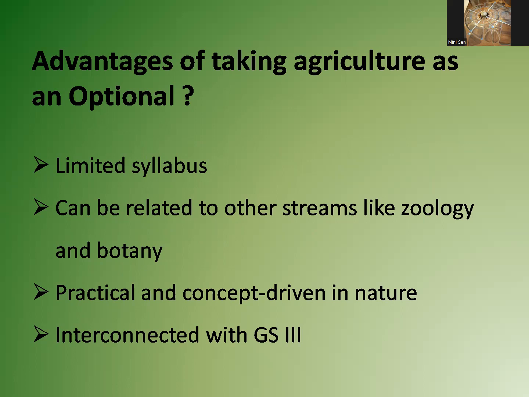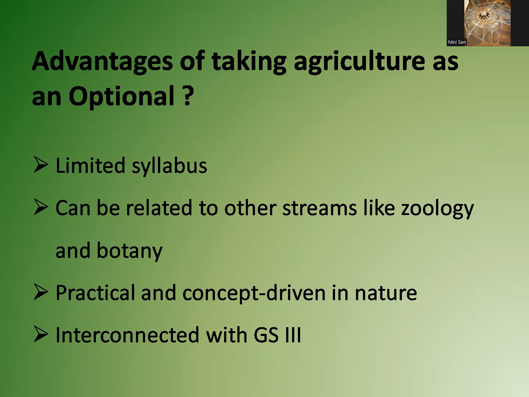The third and last one is that it is interconnected with the GS papers. If we see the previous year questions, you will get a lot of questions in GS paper 3, and not only in GS paper 3. In the year 2018, one question from agriculture came in GS paper 1 also. That was: define blue revolution, explain the problems and strategies for pisciculture development in India.